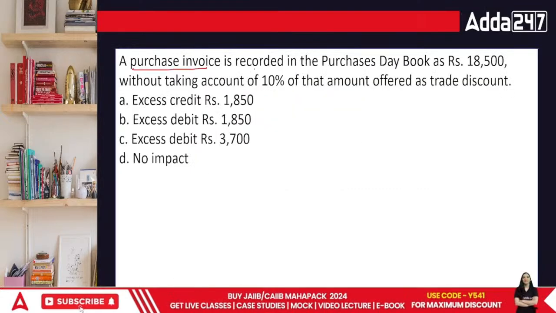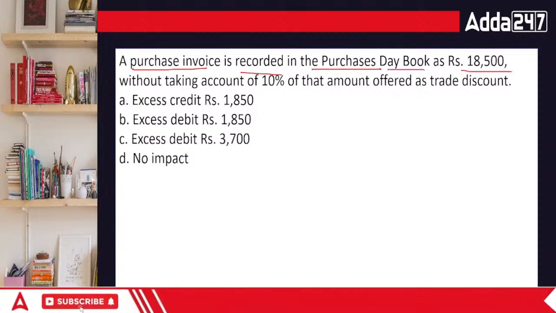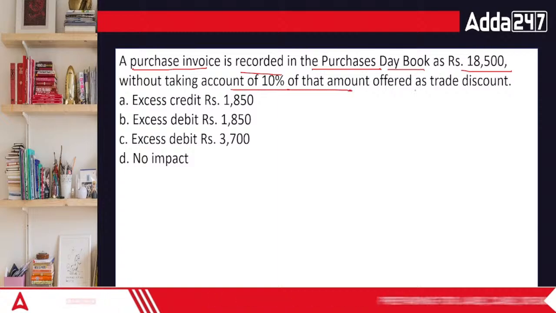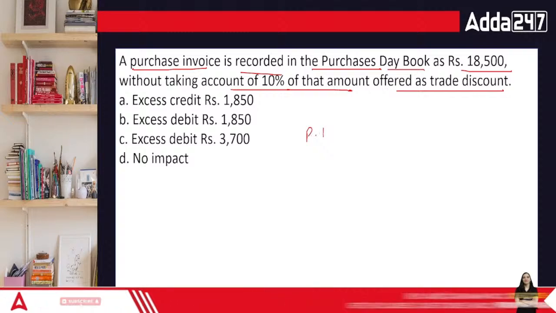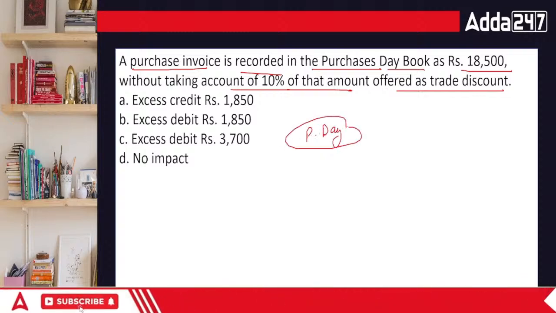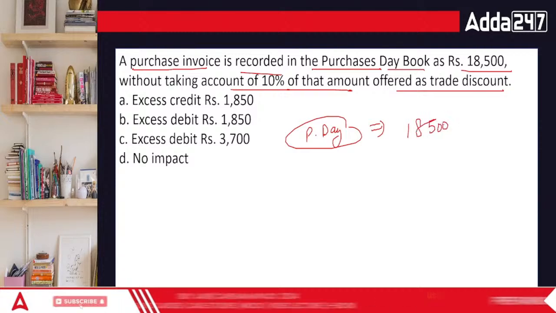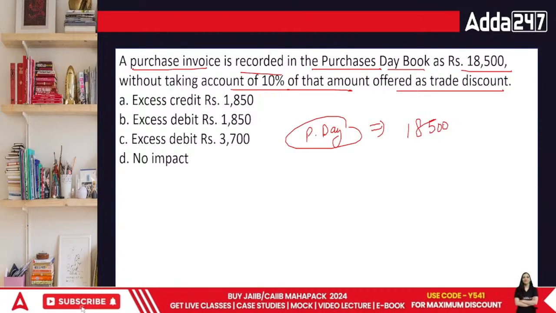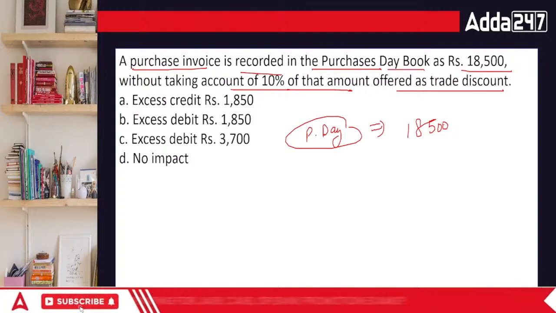A purchase invoice is recorded in the purchase day book at 18,500 without taking account of 10% of that amount offered as trade discount. The purchase day book, that means it's a subsidiary book, in which we recorded it as 18,500, but we forgot to record that we got a discount of 10%. So this discount has to be removed.